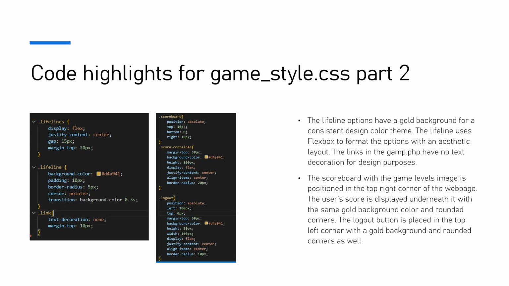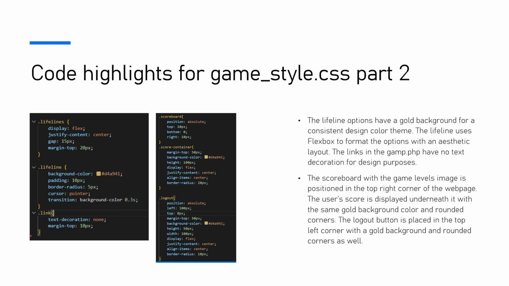Code highlights for the game Style CSS Part 2. The lifeline options have a gold background for a consistent design color theme. The lifeline uses Flexbox to format the options with an aesthetic layout. The links in the game PHP have no text decoration for design purposes.